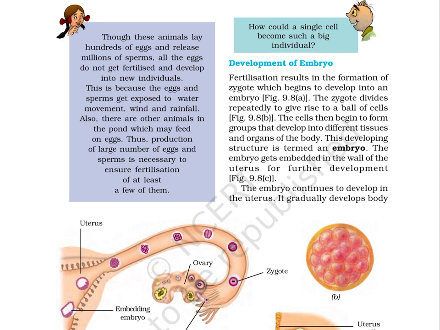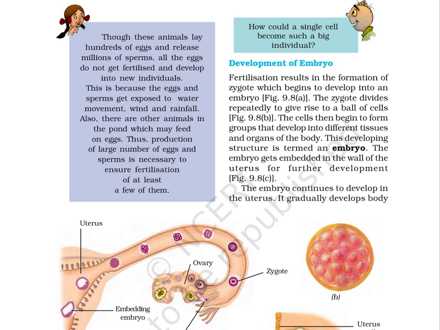This is because the eggs and sperms get exposed to water movement, wind and rainfall. Also, there are other animals in the pond which may feed on eggs. Thus, production of large number of eggs and sperms is necessary to ensure fertilization of at least a few of them. Now Bujo has one more question. How could a single cell become such a big individual?